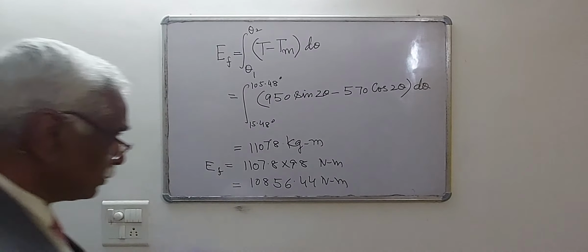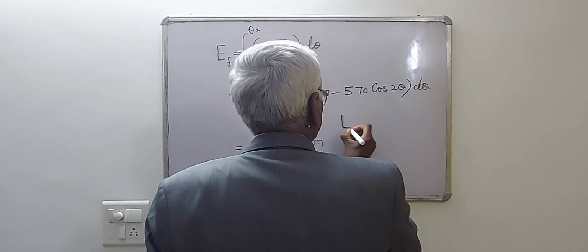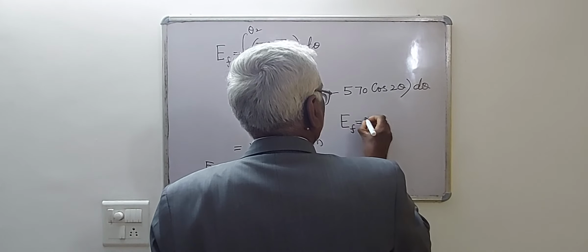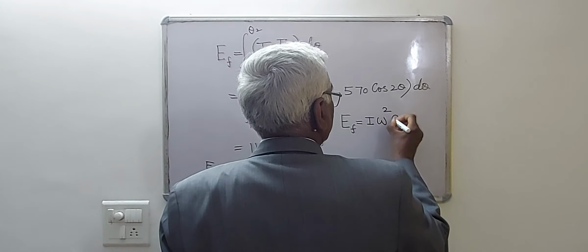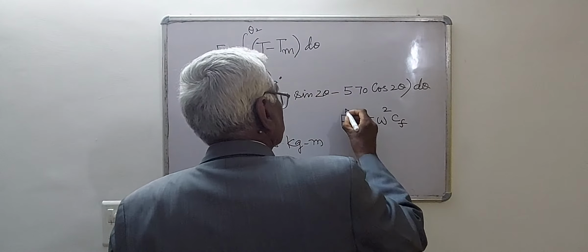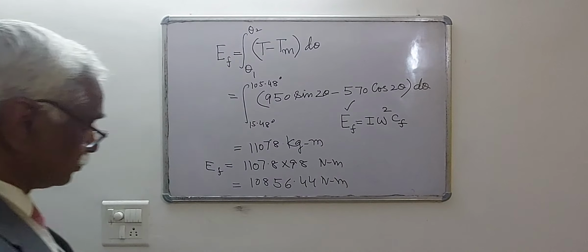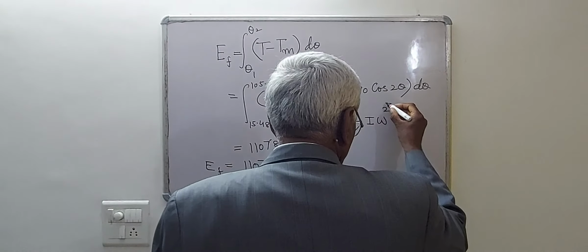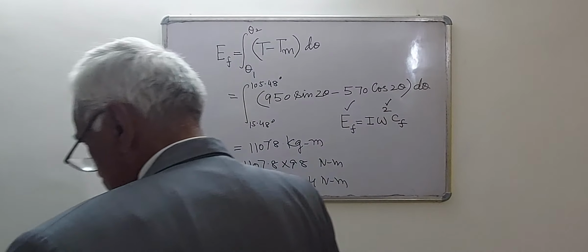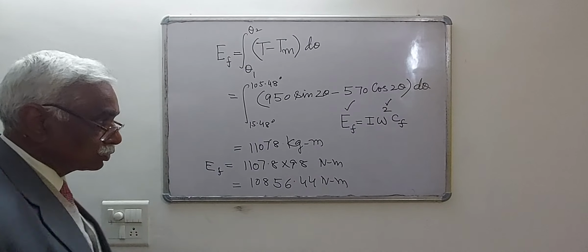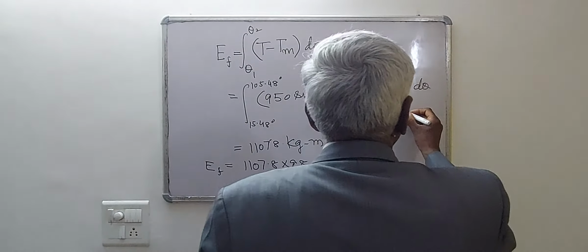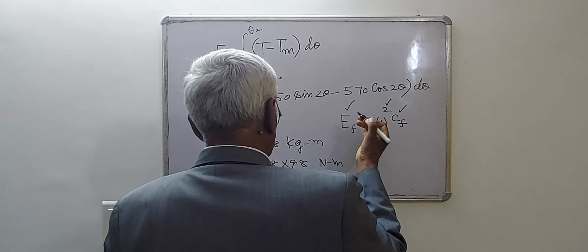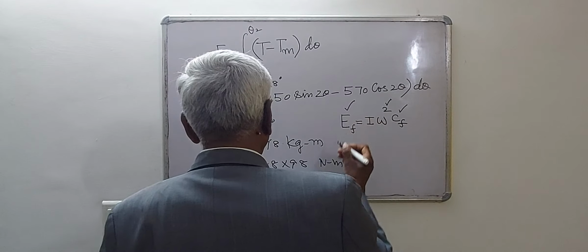And we know that maximum fluctuation of energy can be written as I omega square CF. We have calculated EF, we know omega is equal to 6 pi, and CF we know is 0.01. Then we can find the value of I, mass moment of inertia of the flywheel.